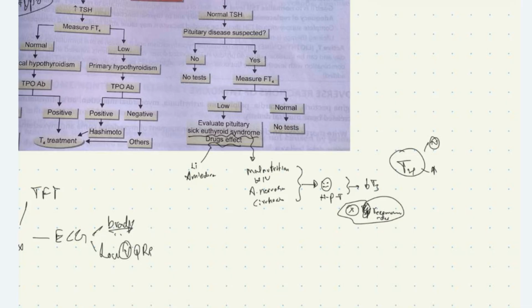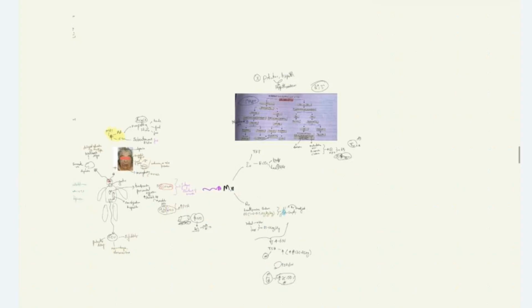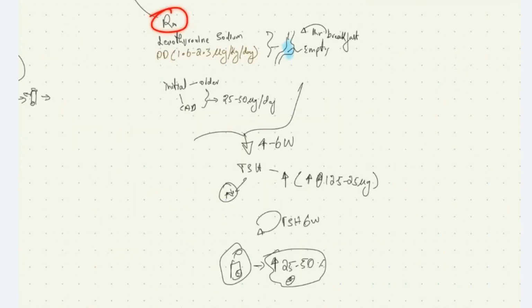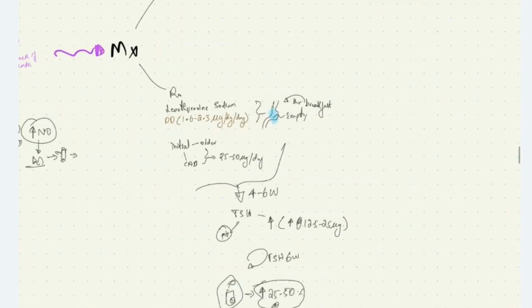It can also be due to drug effect when the T4 is reduced with normal TSH. Drugs like lithium and amiodarone can cause reduced T3 and T4 levels, that is hypothyroidism. Now, how do we treat these patients? These patients are treated with levothyroxine sodium.